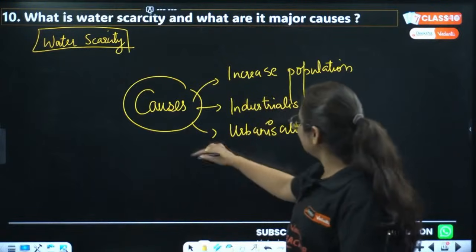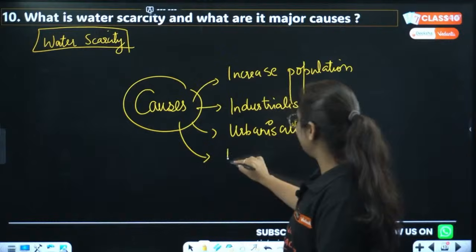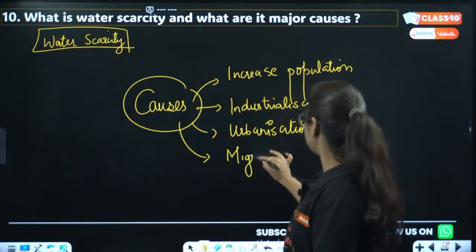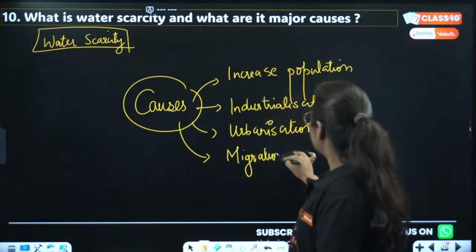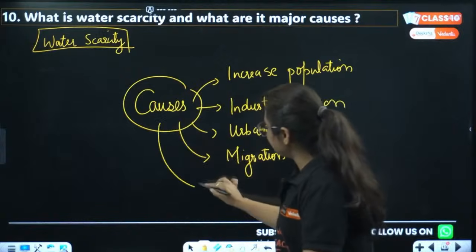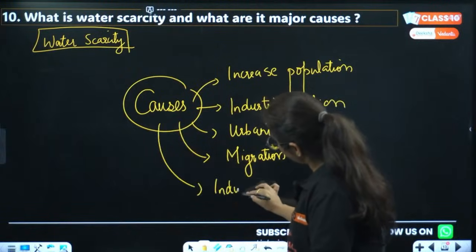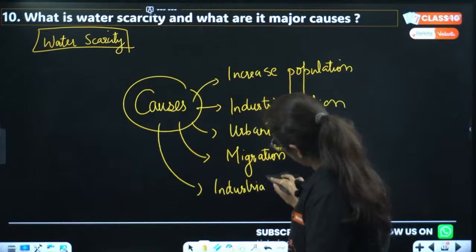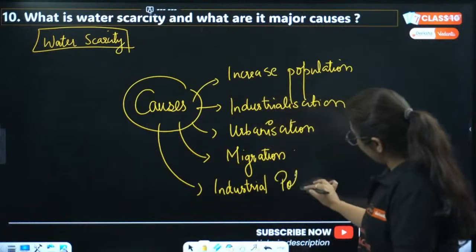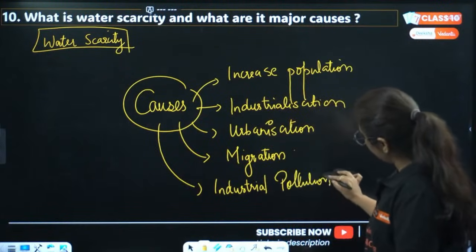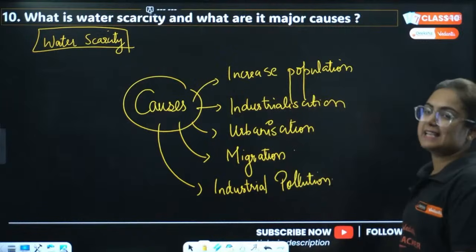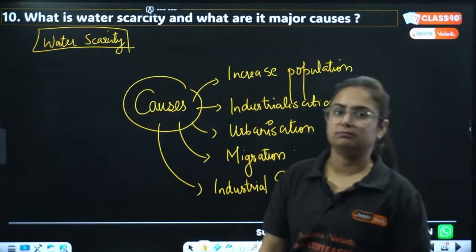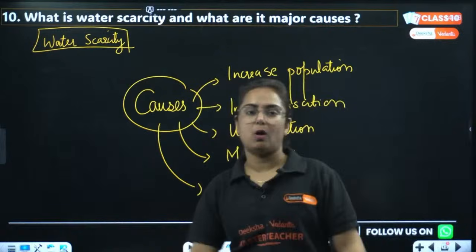So yes, urbanization is there, then migration is one of the factors, slum areas and all that. As well as industrial pollution too. Can never forget this point. So industrial pollution is also one of the reasons why water scarcity is a major problem throughout the world.